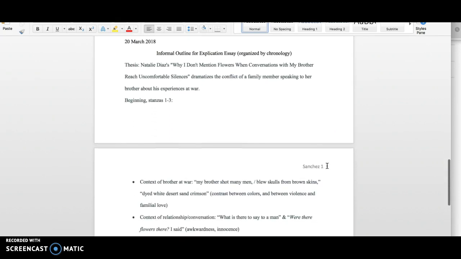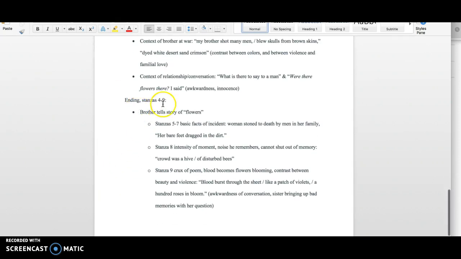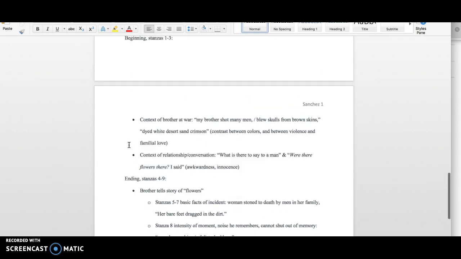The second example would be organized by chronology. We just start from the beginning of the poem and analyze it to the end. I have the exact same thesis here. We're talking about the conflict of a family member speaking to her brother about his experiences at war. So I have two parts. I have the beginning, stanzas 1 to 3, and the ending, stanzas 4 to 9. That's how I broke down the poem, in that the beginning is context, and then the end is her brother telling the story.